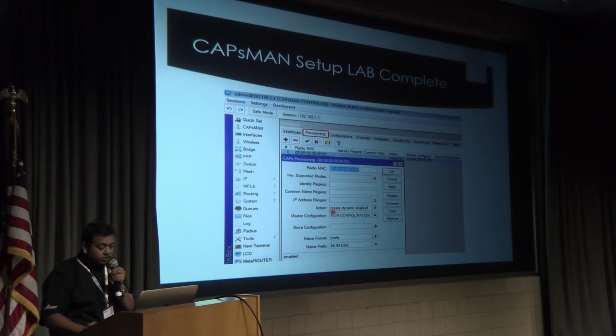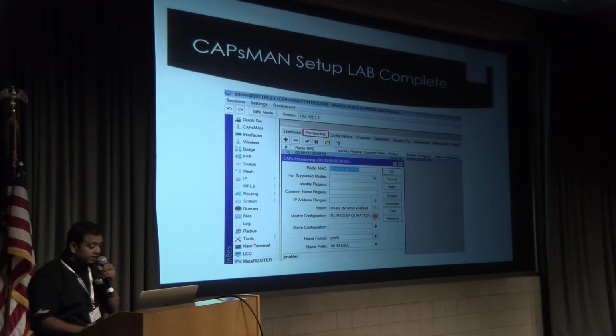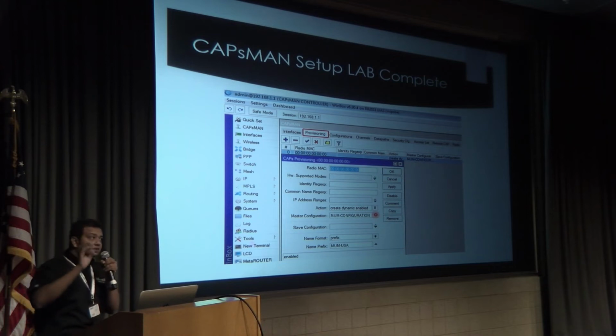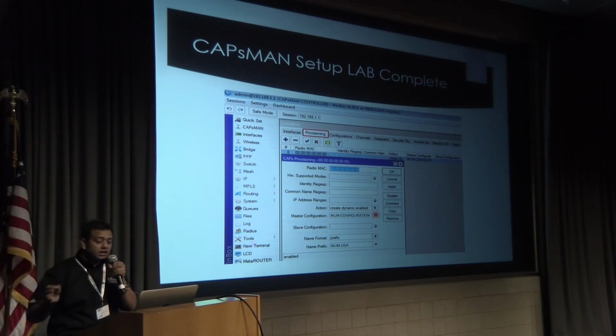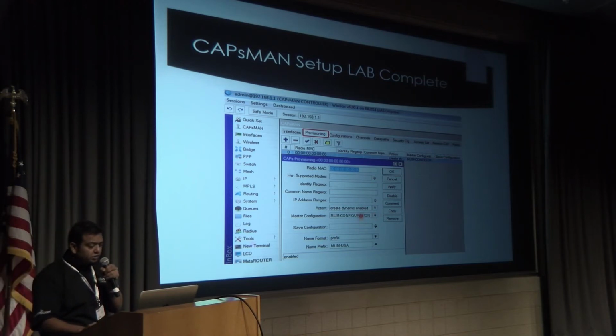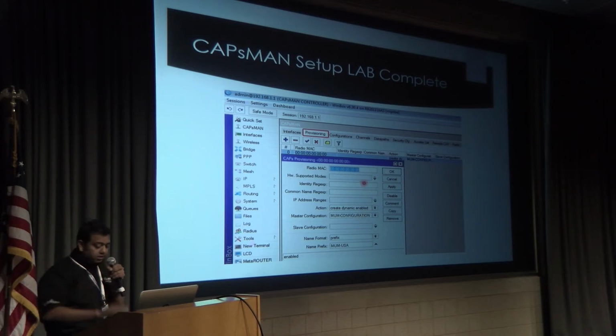And in actions, you just define create dynamic enabled, and the configuration which we made in configurations, we have to select here. So whatever wireless SSID we mentioned over there, whatever the wireless security, whatever the data path procedure, it will take from there. So all configuration will start to broadcast here. Once you press OK, you have completed your CAPsMAN.